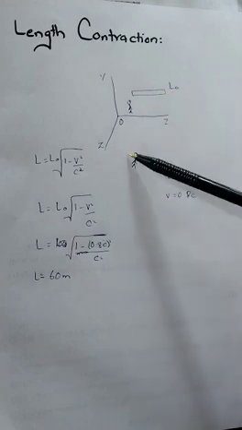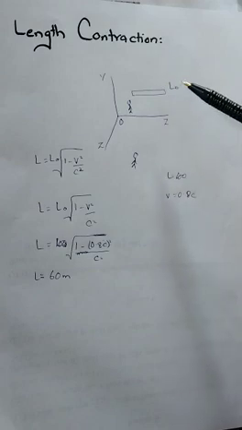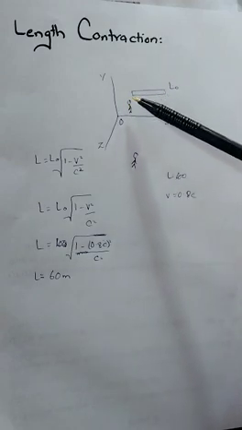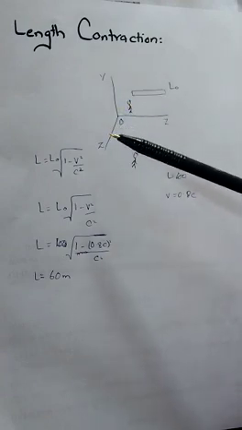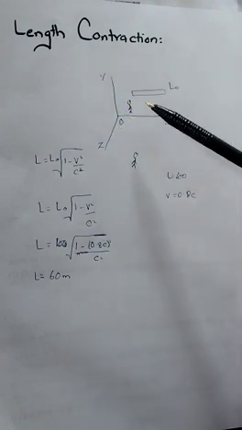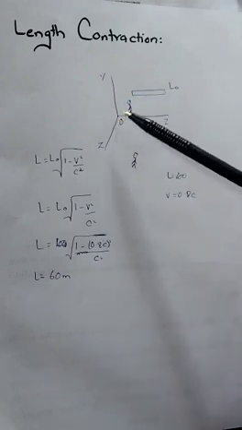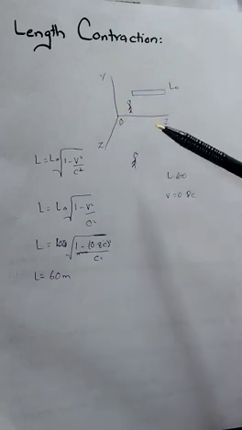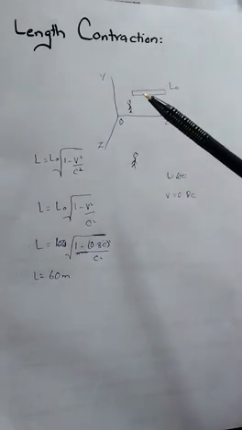The length measured by this observer is less than the length measured by the observer at rest. This is called length contraction. When a frame of reference or object moves with a speed comparable with the speed of light, the length of the object becomes shortened.